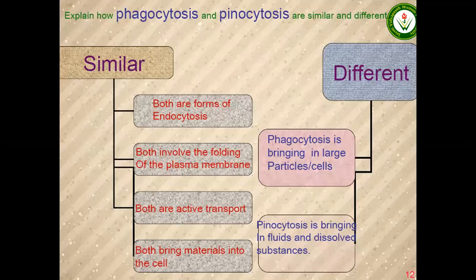Here we can see the similarities and the differences between phagocytosis and pinocytosis. If we go for the similarities, both are types of endocytosis. Both involve the folding of the plasma membrane. Both are active transport because they need energy for the completion of the process, and both bring material into the cell. As for the difference, phagocytosis is the bringing in of large particles, but pinocytosis is the bringing in of fluid and dissolved substances.